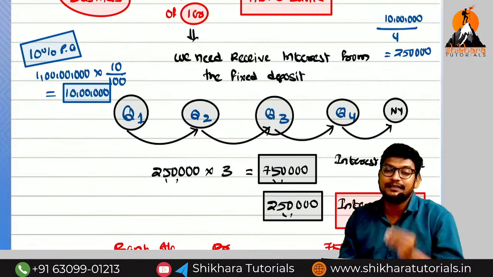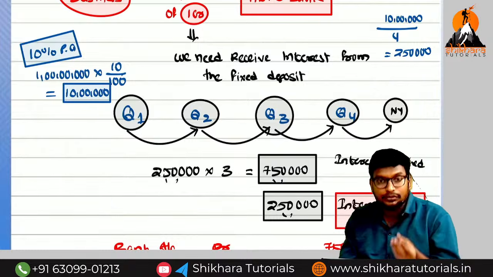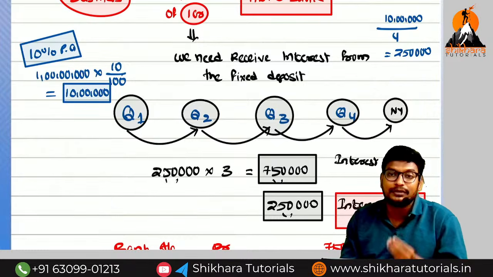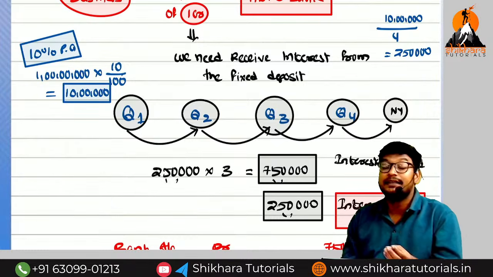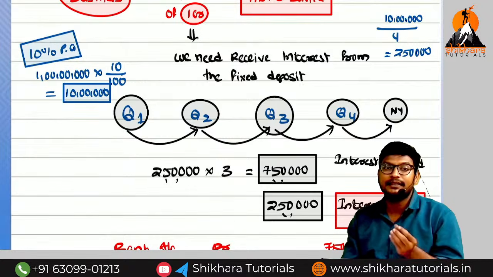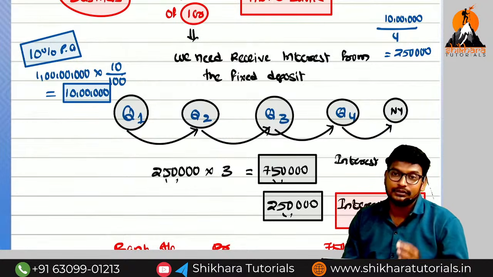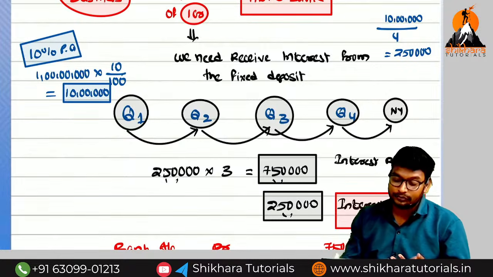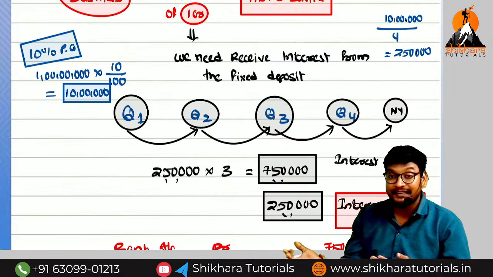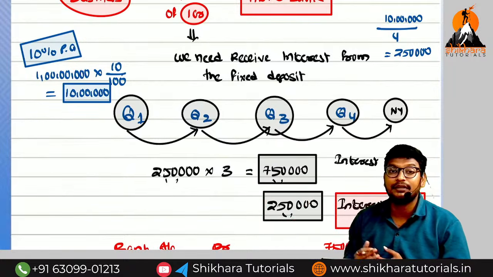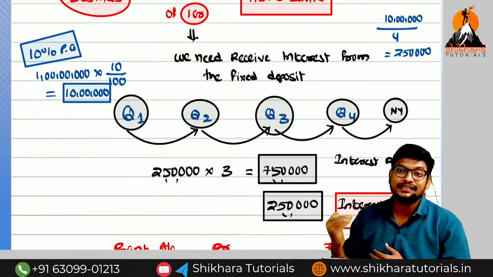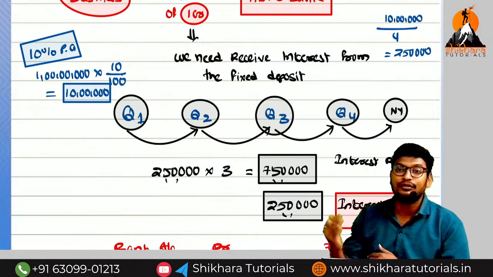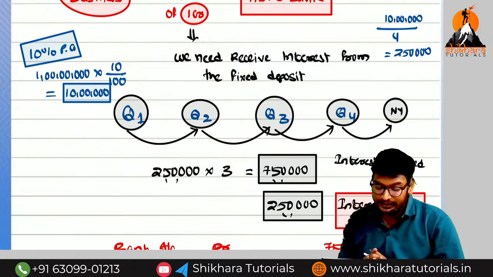We need to show it as income, or we should not show it now? We need to show it as income because it is related to the current year. It is related to the current year, so for that reason we need to show it as income. So what is the income here? Interest. If the income increases, what do we need to do? Credit. But what is the meaning of 2,50,000, Amma? Interest receivable means asset or liability? Asset. So anything receivable means asset, anything payable means it is a liability. Are you getting the point?